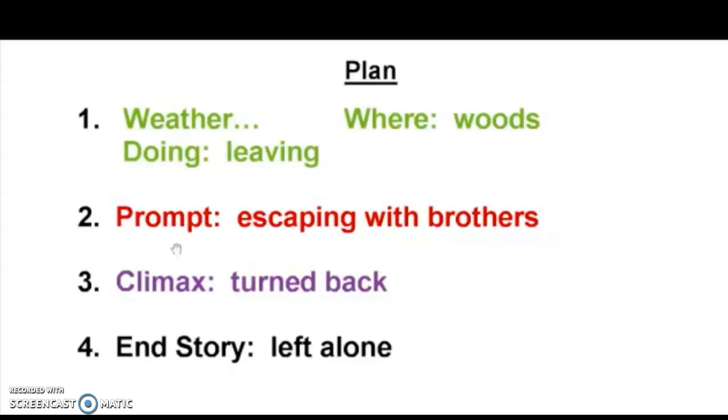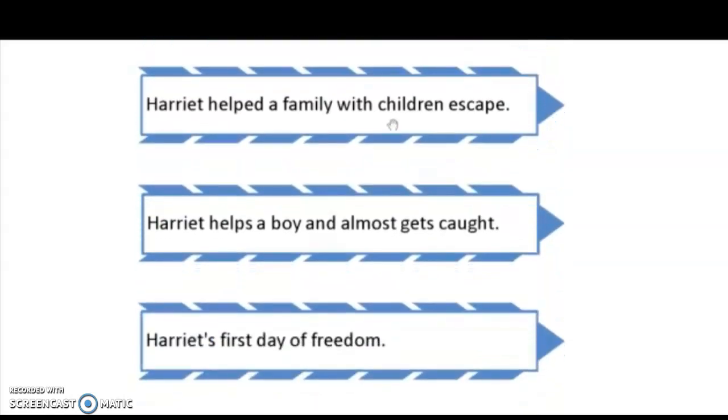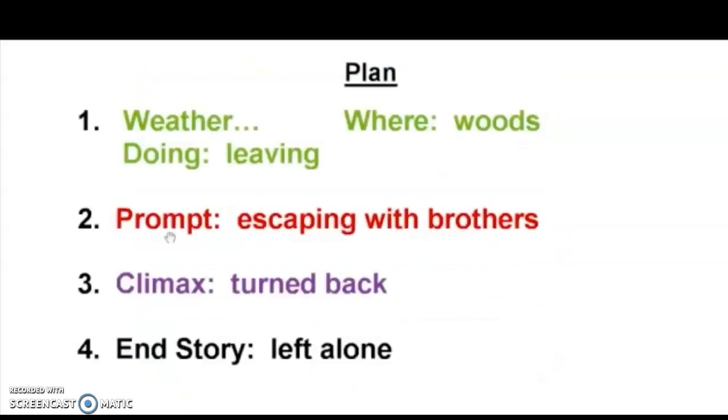Number 2 is the prompt. This prompt is asking you to make up a story about Harriet. I have chosen to write about the time she escaped with her brothers. Looking at the brainstorming, maybe you're going to write about her helping a family with children escape. Maybe about her helping a boy, and then the climax is where she almost gets caught. Maybe about her first day of freedom. Decide what you want your story to be about and fill in your 2 now.